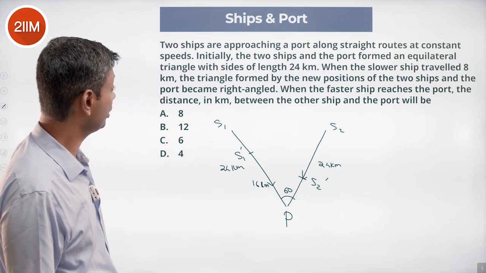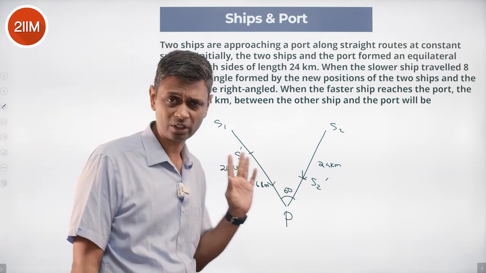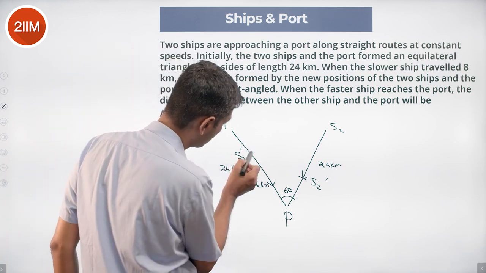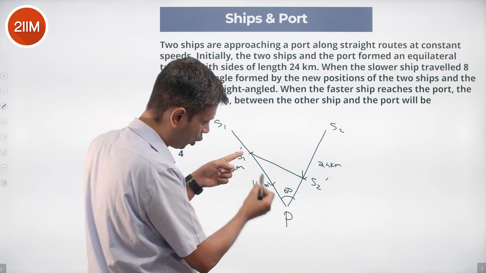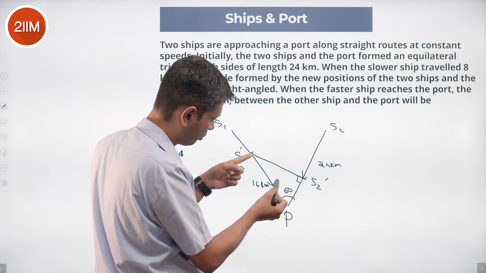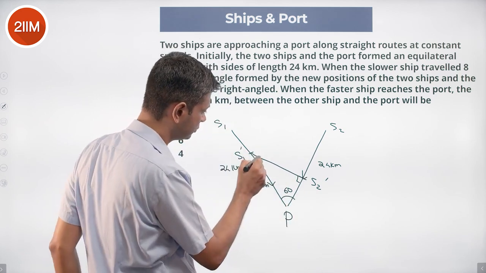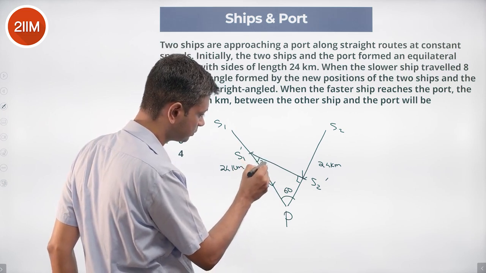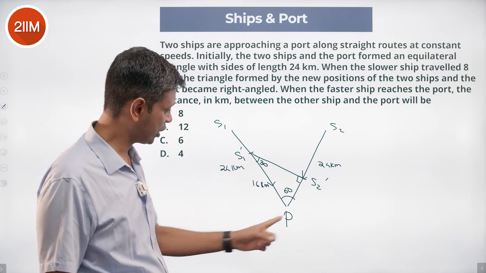The triangle formed by the new positions of the two ships and the port became a right angle. This is 60, so this is not the right angle. I'm joining S1 dash and S2 dash. This should be longer, this is shorter. This should be the right angle; this cannot be the right angle. This is the right angle, this is 60, this is 30. The hypotenuse is 16.